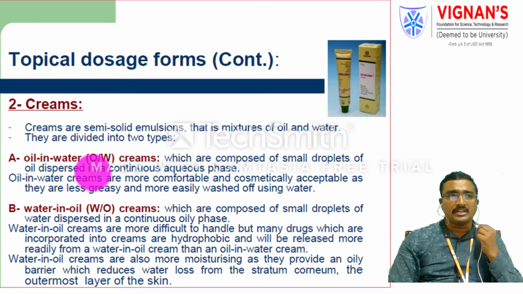These creams are mainly applied to the outermost layer of the skin. The perfect example for an oil in water cream is vanishing cream, and for a water in oil cream, especially the cold cream, is the example.